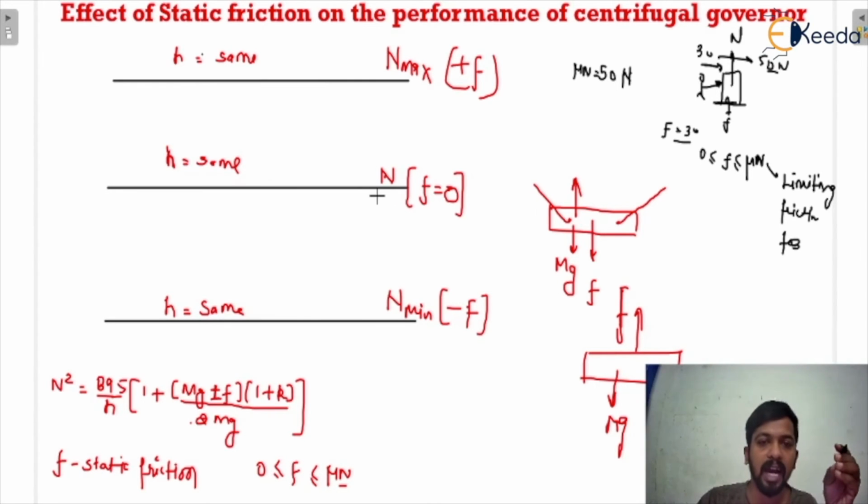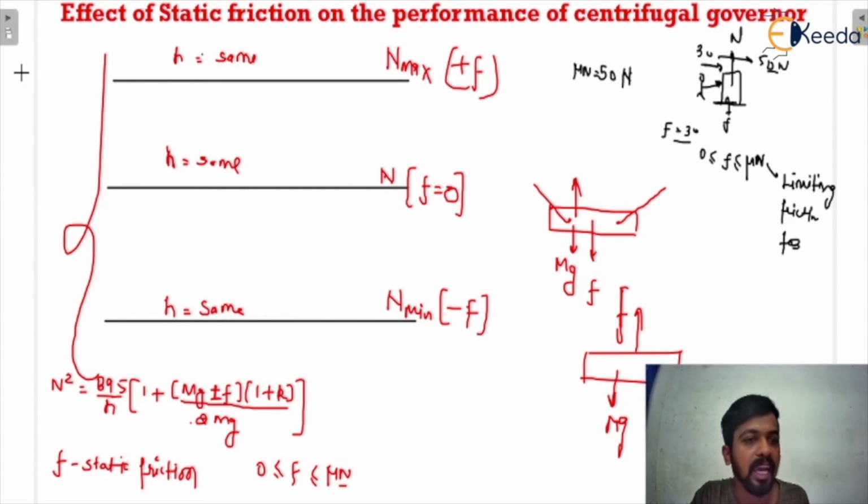At the same height of the governor, there are infinite equilibrium speeds just because of the friction. The only thing responsible for this condition is the friction force. Because of static friction, at one equilibrium position, infinite equilibrium speeds are there. So this is the insensitive zone.